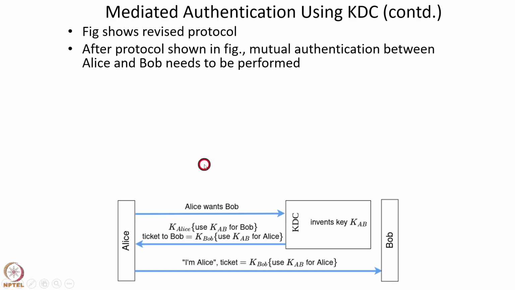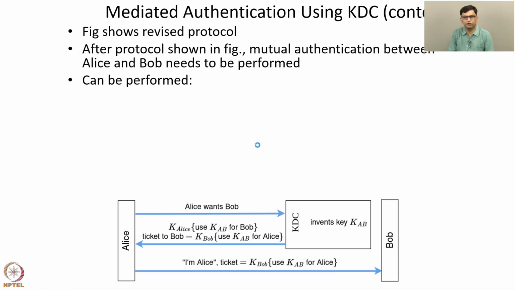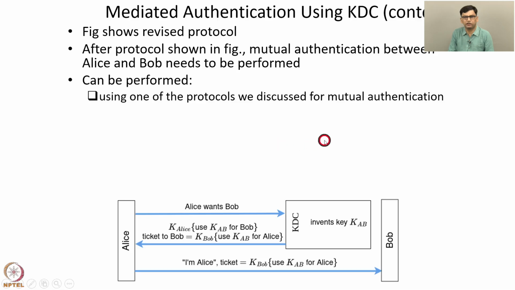After the protocol shown in this figure is used, mutual authentication between Alice and Bob needs to be performed. This can be performed using one of the protocols that we discussed for mutual authentication. The protocols that we discussed assume that Alice and Bob have a secret shared key KAB. So at the end of this message, Alice and Bob have a secret shared key KAB. They can then use one of the protocols that we discussed for mutual authentication.